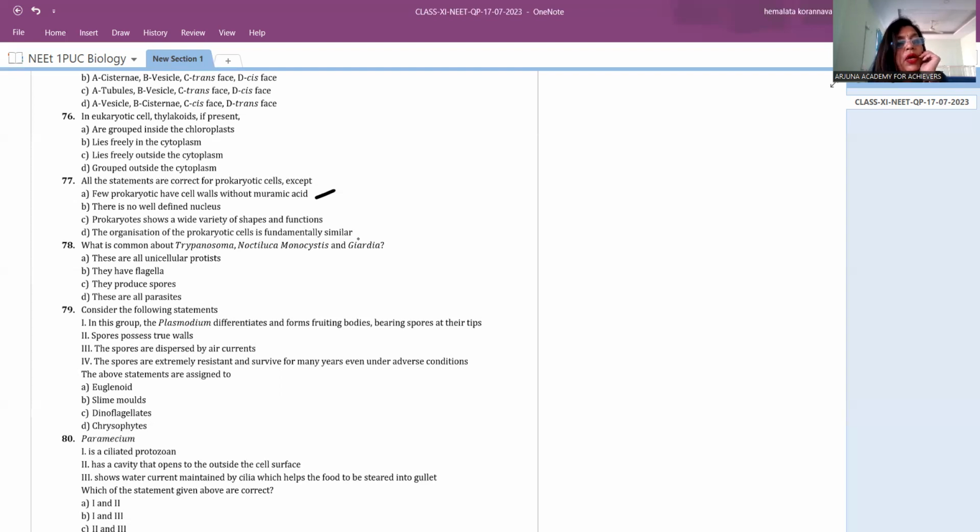Prokaryotes show a wide variety of shapes and functions. It's true, because you can see the prokaryotes you have learned about. Bacteria are there, blue-green algae are there, and there are types of bacteria. There are circular bacteria, cocci; bacilli; spirilla. So all of them are there, which means they have different shapes, right? Let me give you the shapes we get. So the prokaryotes, I'm talking about the prokaryotes.